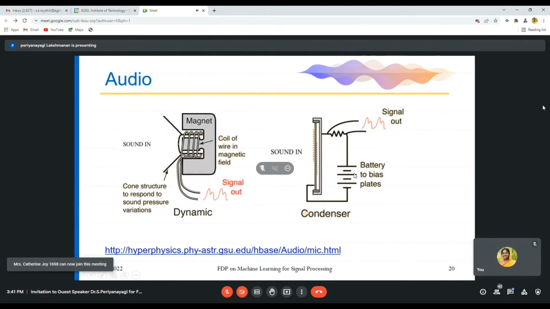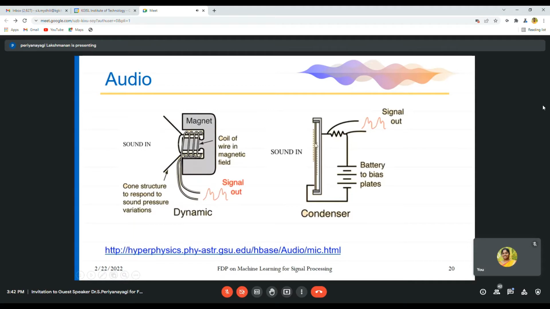Based on the sound which is produced, it is a permanent magnet. Depending on the coil of wire with a magnetic field, automatically the signal, if you plot the signal, based on this audio signal, the signal output is generated.